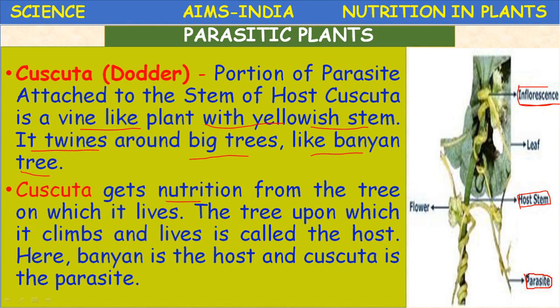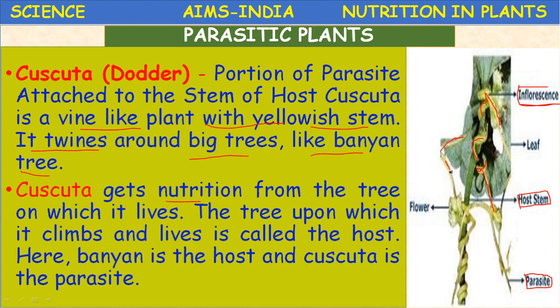What is the characteristic feature of this Cuscuta? It is a vine-like plant with a yellowish stem. All this yellow colored portion represents the Cuscuta plant. These flowers also represent the Cuscuta plant.